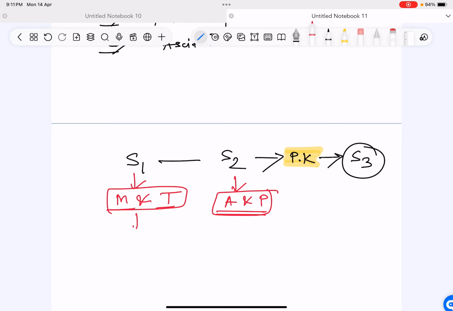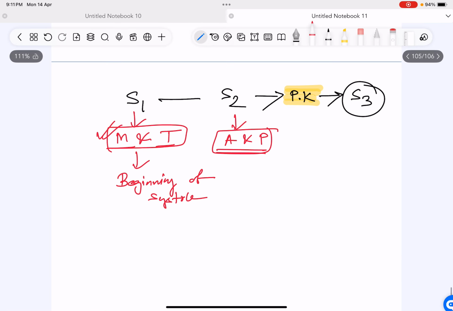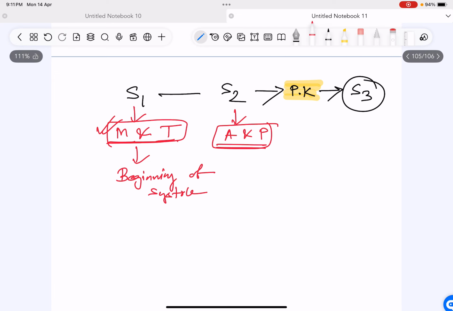When does S1 happen? It is just before systole. So systole is about to happen. The right ventricle and the left ventricle are filled. Again listen, the right and the left ventricle are filled, and now the mitral and tricuspid valves close.